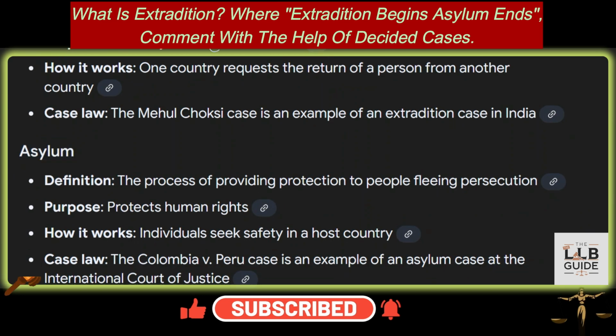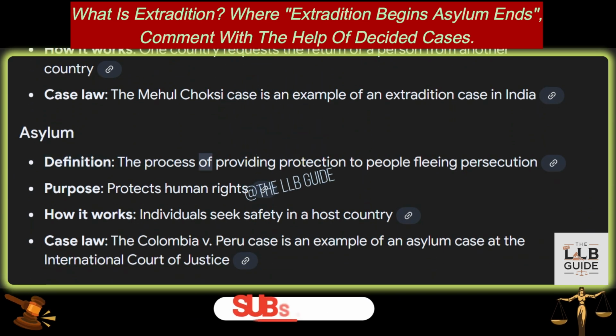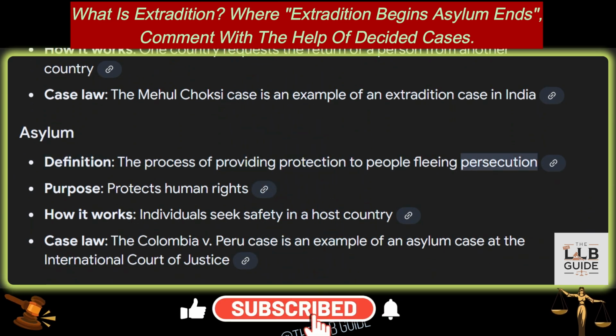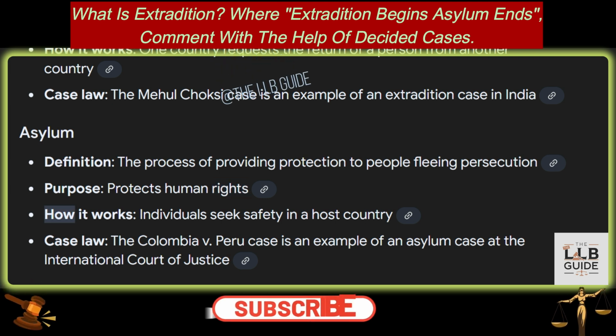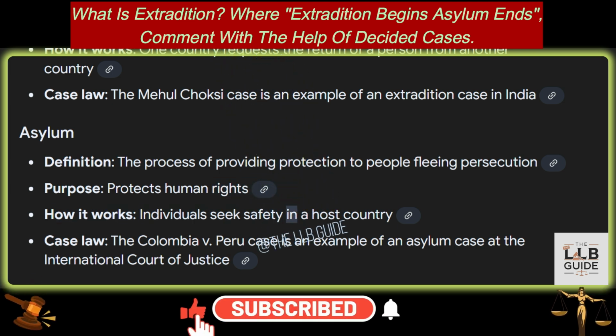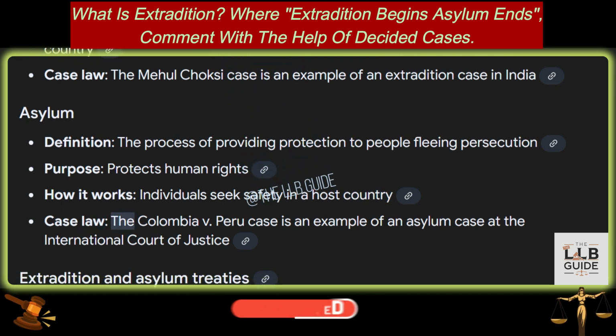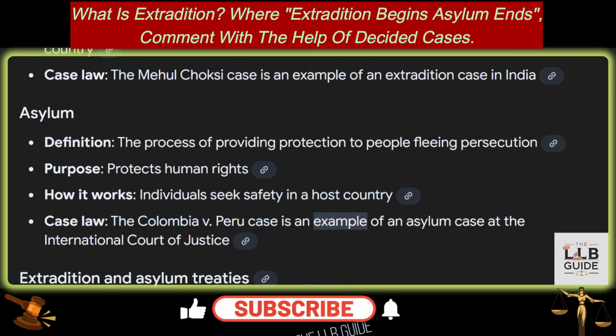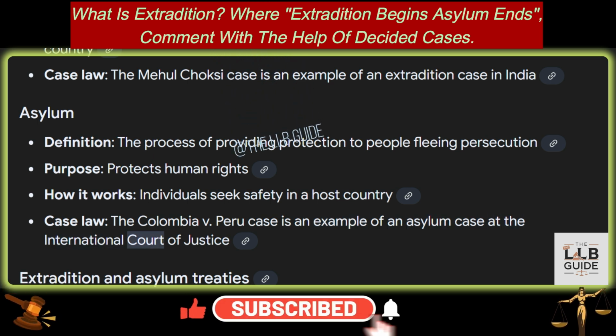Asylum. 1. Definition. The process of providing protection to people fleeing persecution. 2. Purpose. Protects human rights. 3. How it works. Individuals seek safety in a host country. And 4. Case law. The Colombia vs. Peru case is an example of an asylum case at the International Court of Justice.